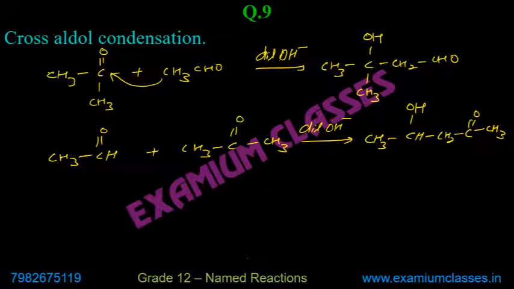So these are cross aldol, and obviously, we have already discussed that first will react first, second will react second, total four compounds will be produced. Make sure that you revise and write those reactions again.